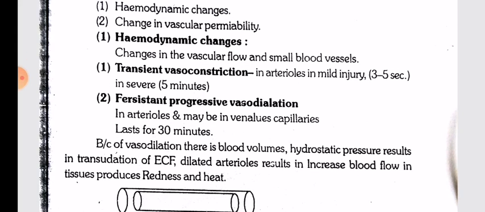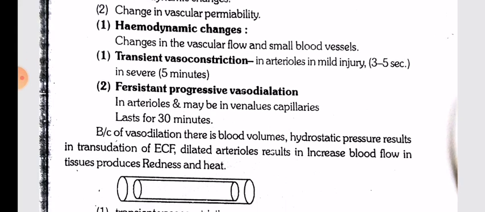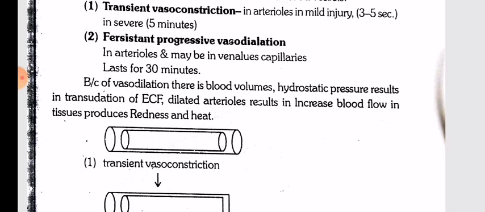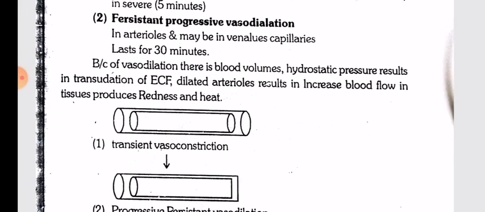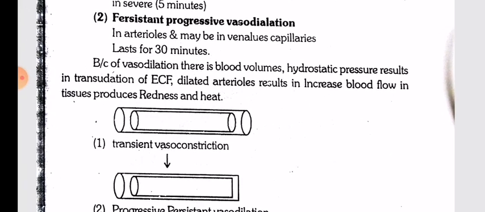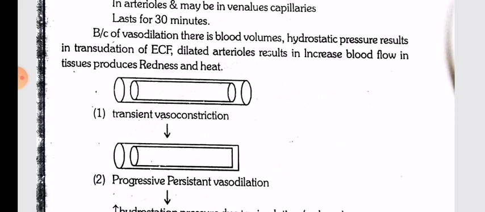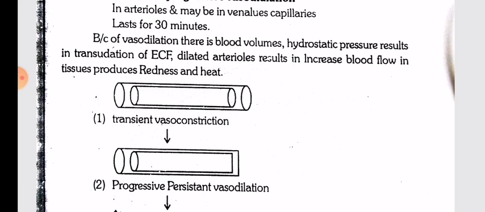Transient vasoconstriction in arterioles, in mild injury 3 to 5 seconds, in severe 5 minutes. Persistent progressive vasodilatation in arterioles and maybe in venules and capillaries lasts for 30 minutes. Because of vasodilation, there is increase in the blood volume, hydrostatic pressure results in transudation of extracellular fluid. Dilated arterioles results in increased blood flow in tissues, and it produces redness and heat.